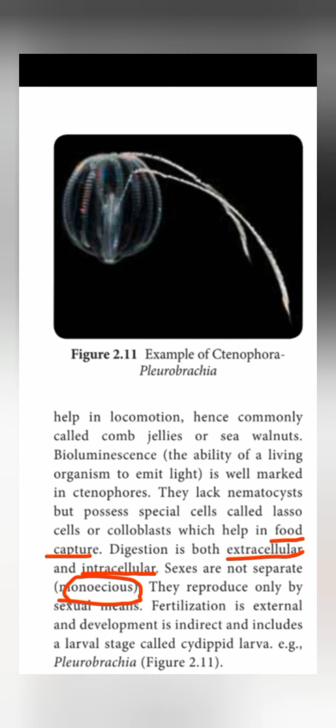Monoecious means they don't have separate male and female individuals. They have both gametes in a single body, which is called monoecious. A single organism or individual has both male gamete and female gamete. It is called monoecious. They reproduce only by sexual means. Fertilization is external and the development is indirect and includes the larval stage called cydippid larva.